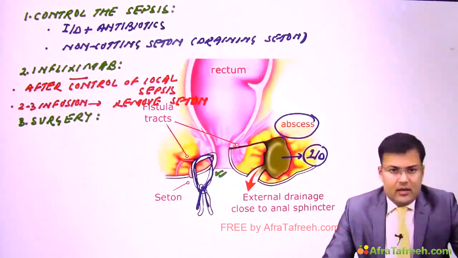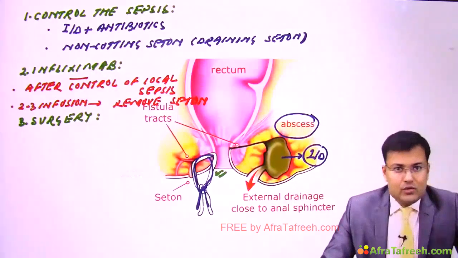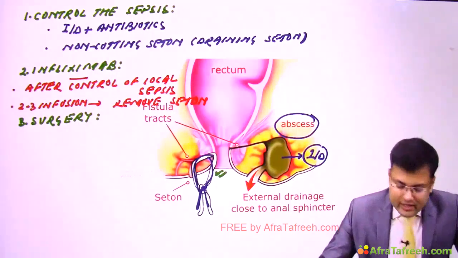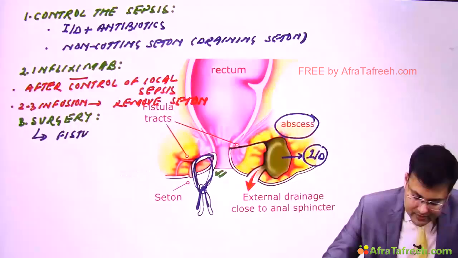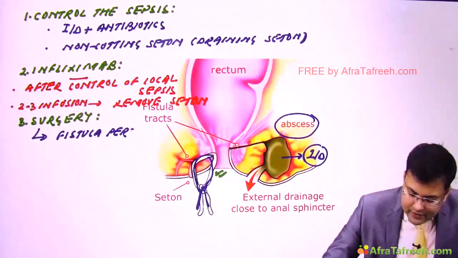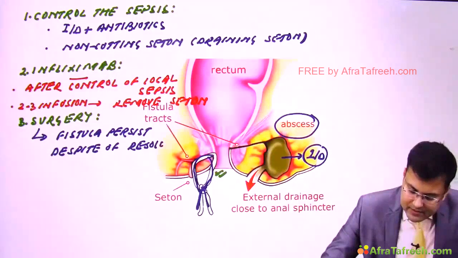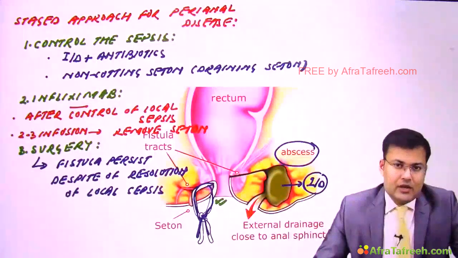Now imagine a condition that local sepsis is resolved. Despite that, fistula closure is not occurring. So despite resolution of local sepsis, if fistula closure is not occurring, in those cases we go for surgery. If fistula persists despite resolution of local sepsis, clear? So this is the staged approach for perianal disease in the patients of Crohn's.